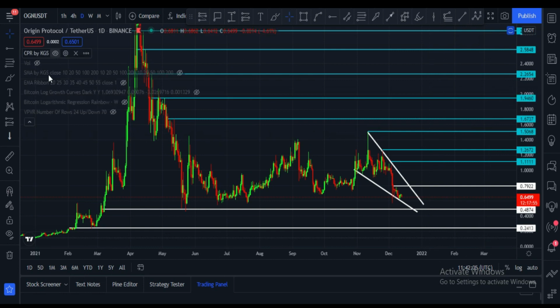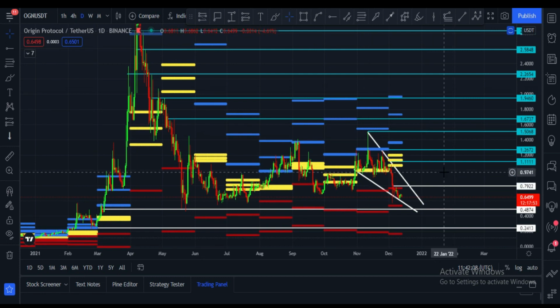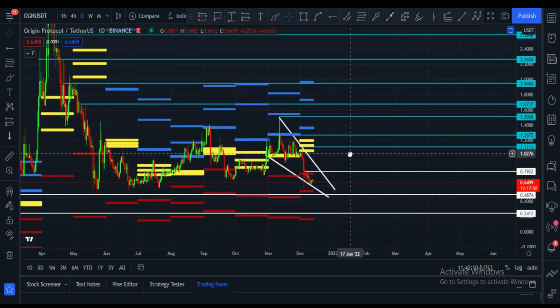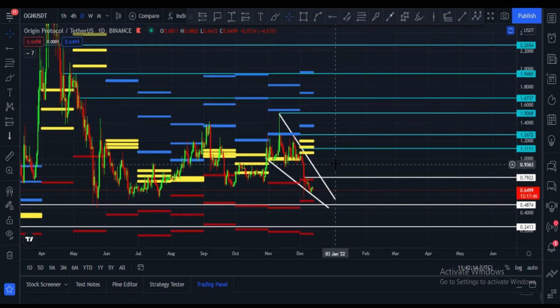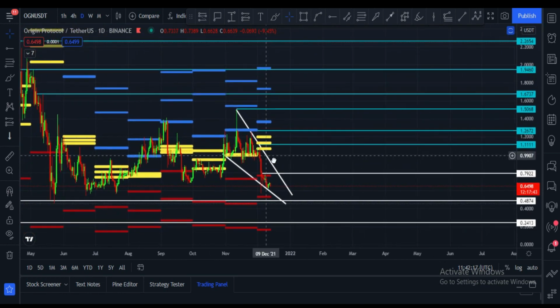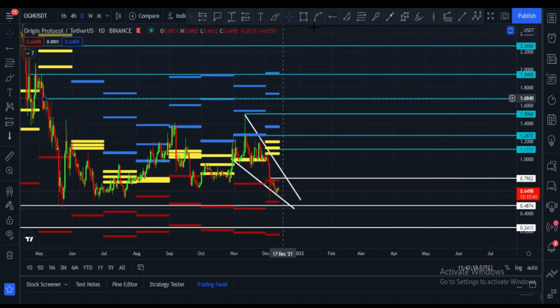Let me please show you my favorite indicator, which is CPR indicator. Let me please fix it. Here you can see. Let me please do this again. I want to show this very clearly.